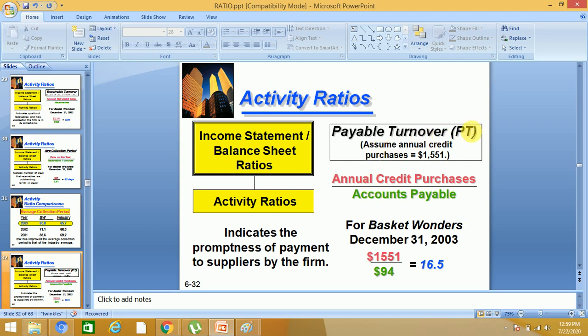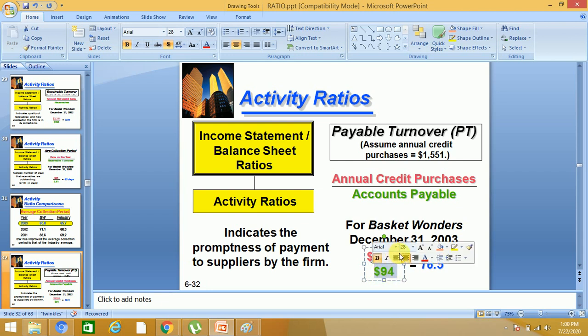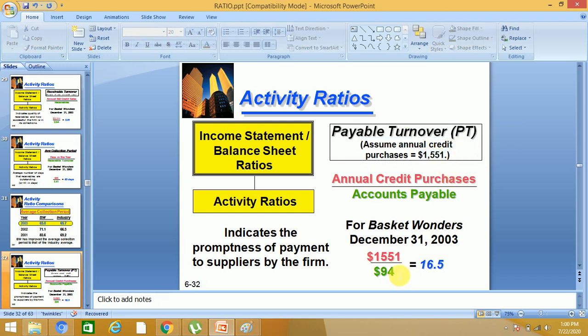What is the formula for payable turnover? Annual credit purchases divided by accounts payable. Accounts payable figure is from the balance sheet, and 1551 is the annual credit purchases. So it was not given in the income statement or balance sheet, so it is here already given, 1551.